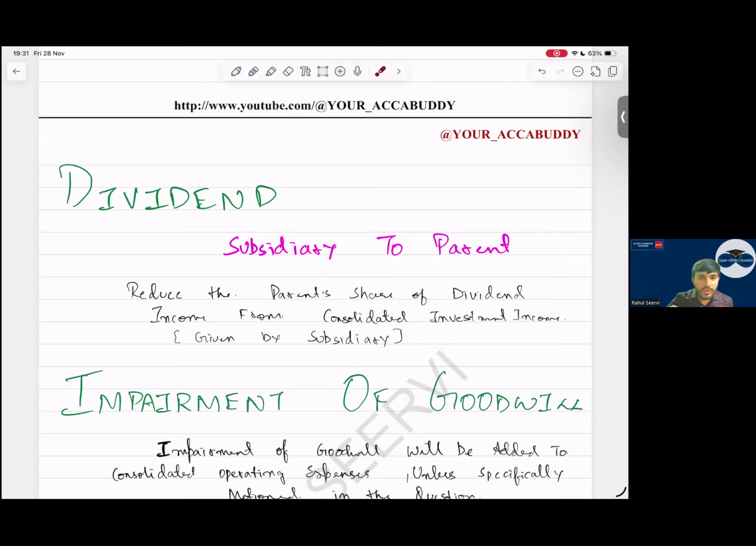Investing. So now when you're recording investing, when I do consolidation, is it included or not in investing? Should I remove it or not? Remove it. Investing category, remove that dividend. Will you remove the entire dividend or only the parent's part? Only the parent's part. Remember that. Parent's percentage. Yes, sir. This is done.